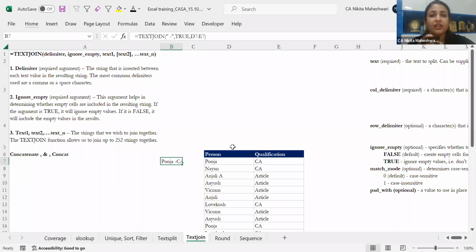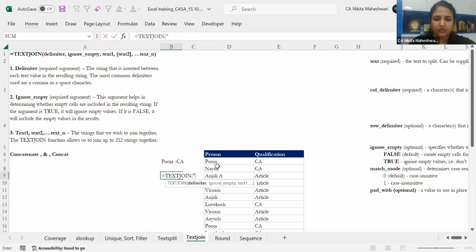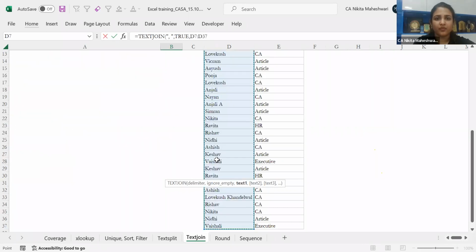You can add your conditions into it also. So let's say I only want to find the name of people whenever they are qualified, whenever they are CA. So in this case, I'll again construct this text join. Delimiter will be, let's say, comma this time. I want to ignore empty cells, and my text is my person. Whenever I gave this, I have not yet added a condition over here. Now I'll add a condition.